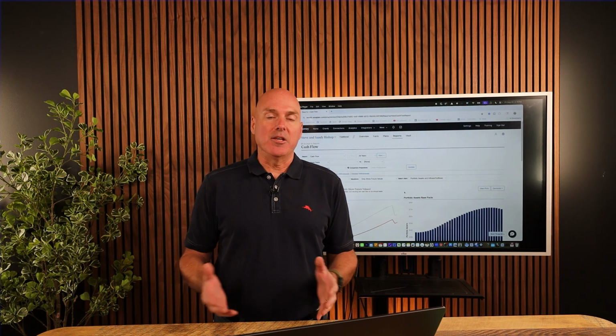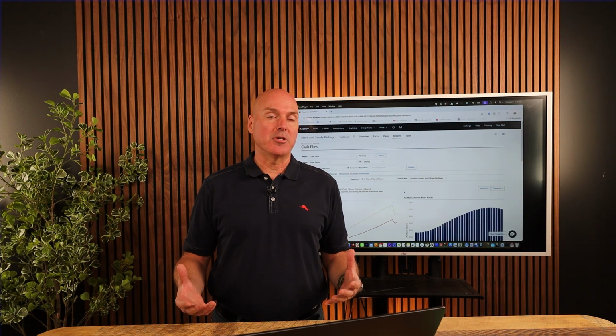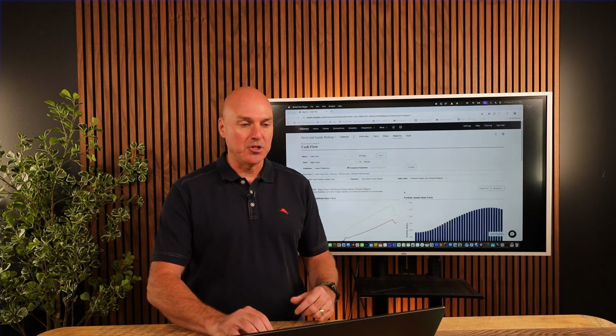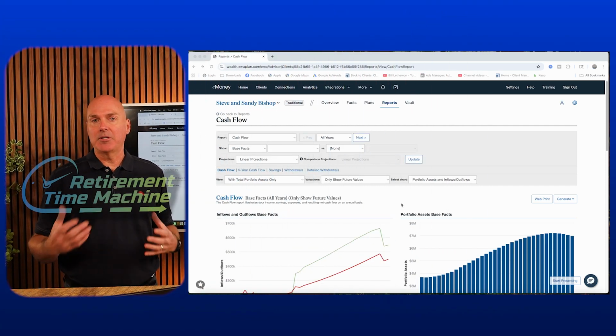Well, to really understand this, we need to have a way to forecast how much those future required minimum distributions are going to be, and how much tax we are going to have to pay on those future distributions. To understand this, we use a tool called eMoney, and it's a key part of our Retirement Time Machine program.